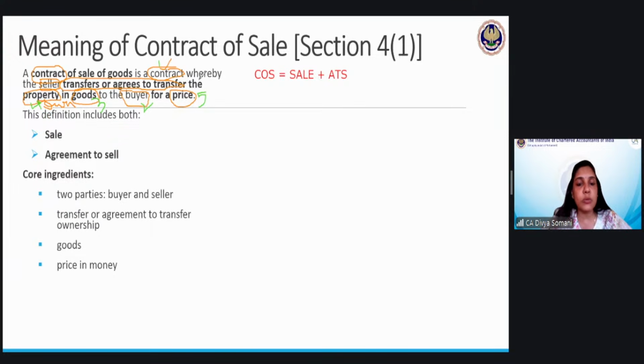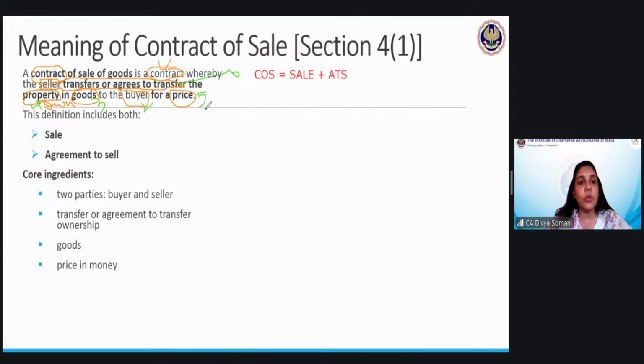I have missed this one. So transfer has to be there. So delivery has to be there, whether it is actual delivery, constructive delivery or whatever. So delivery has to be there. So all these 5-6 elements, if all these are present, then it is known as contract of sale.